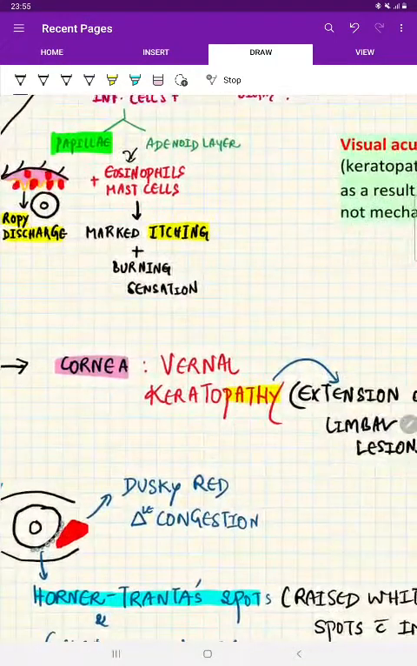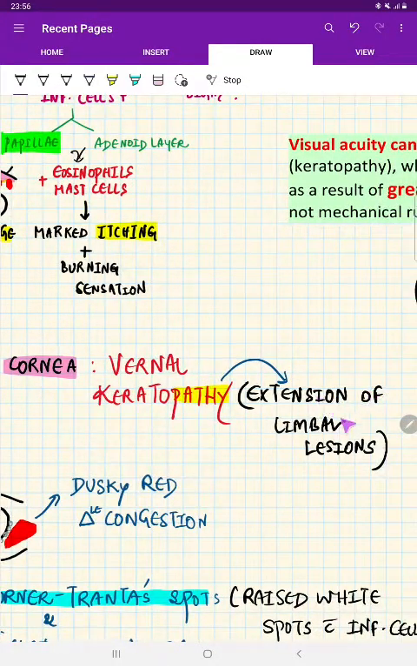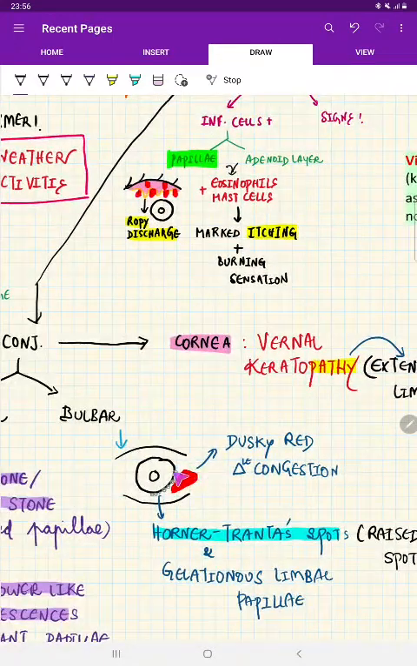When it comes to the cornea, this is going to cause what is called vernal keratopathy. Remember, it is pathy, it's not like active inflammation taking place. Now, how is the cornea involved? The cornea is involved by extension of the limbal lesion. So this is the cornea, here is the limbus, and here there is a limbal lesion. This limbal lesion will directly extend onto the cornea, resulting in vernal keratopathy.